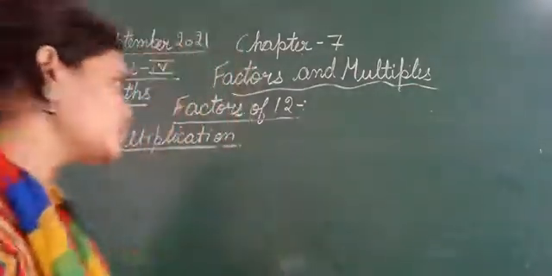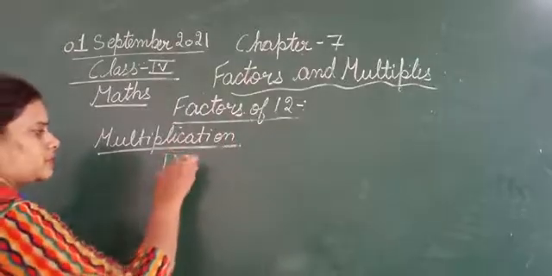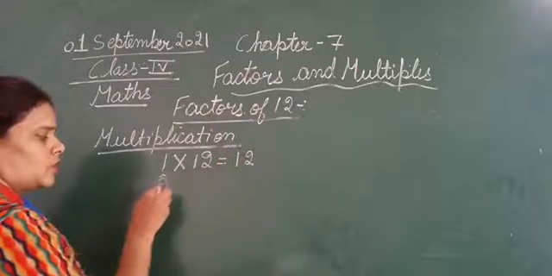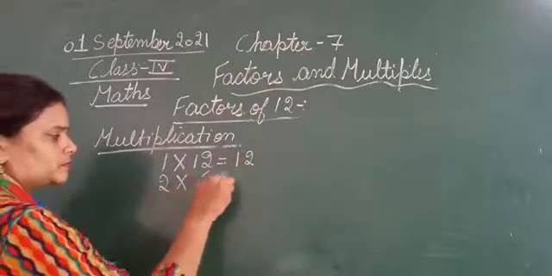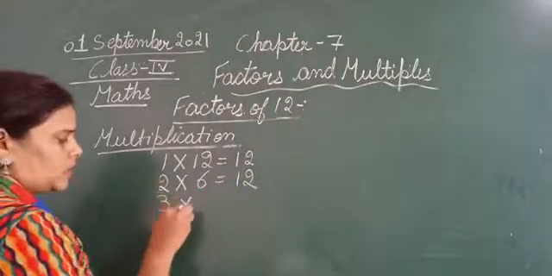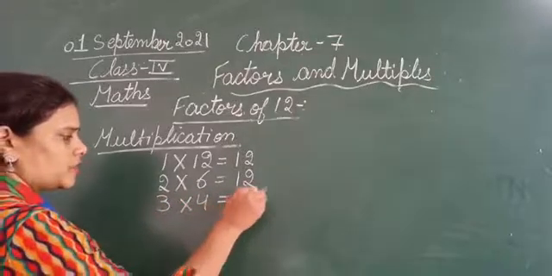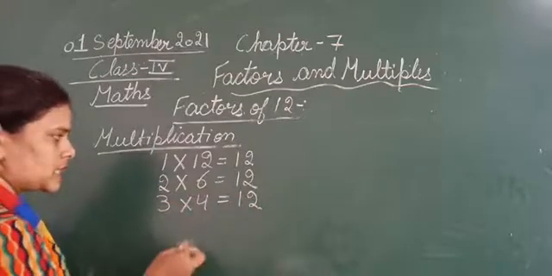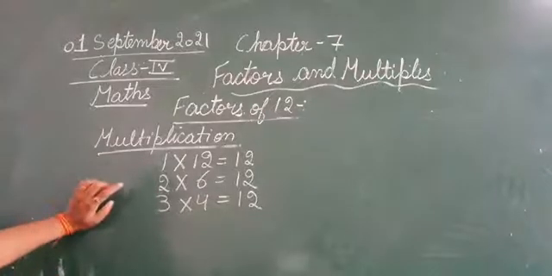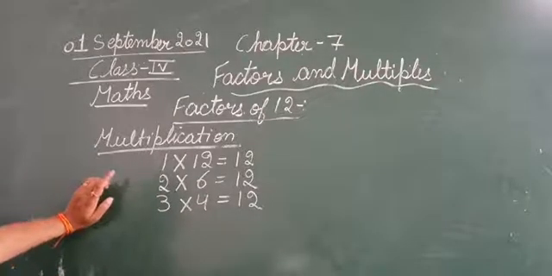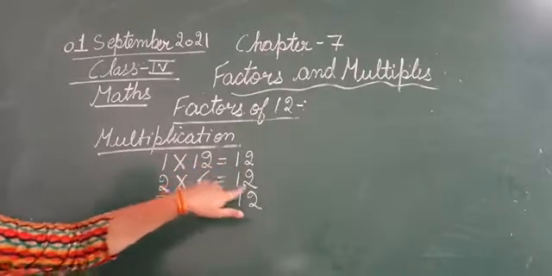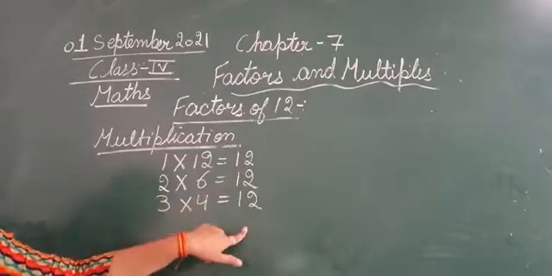So if we multiply 1 by 12 it is equal to 12, 2 sixes are 12, 3 fours are 12, 4 threes are 12, 6 twos are 12. Now we got that if we multiply 1 with 12 you will get 12, if we multiply 2 with 6 you will get 12, if you multiply 3 with 4 you will get 12.